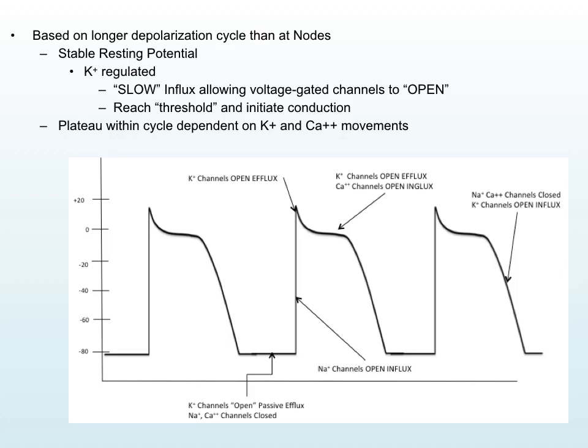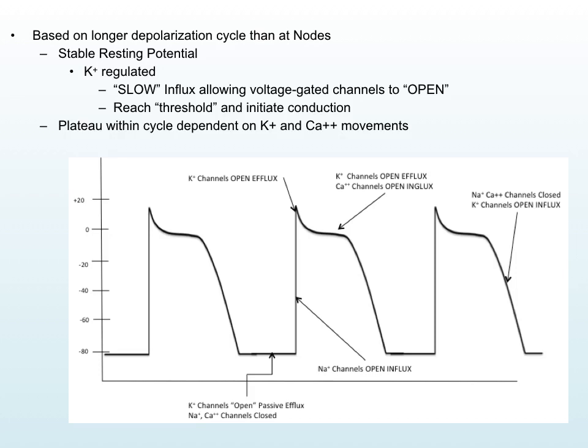Now that's at the SA node, but we have other types of depolarization cycles that will take place beyond just at the nodes. And this deals with the stable resting potential at the rest of the myocardium within the atria, as well as within the conductive pathways, where it's a potassium regulated pathway, which means that we have to have a prolonged plateau within the depolarization moment.